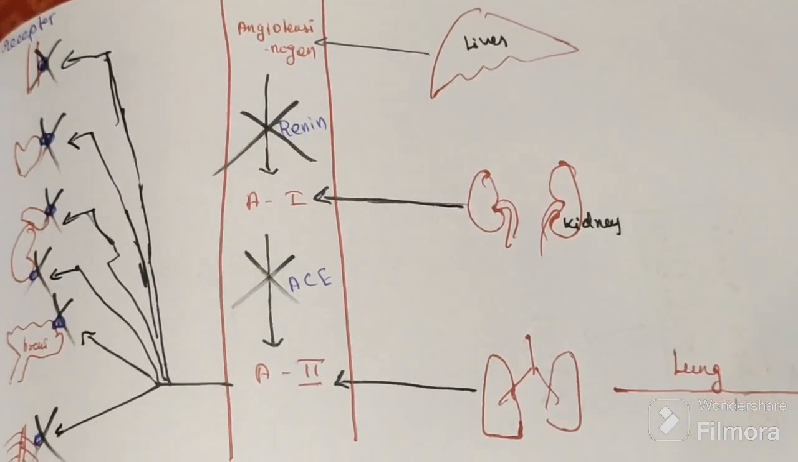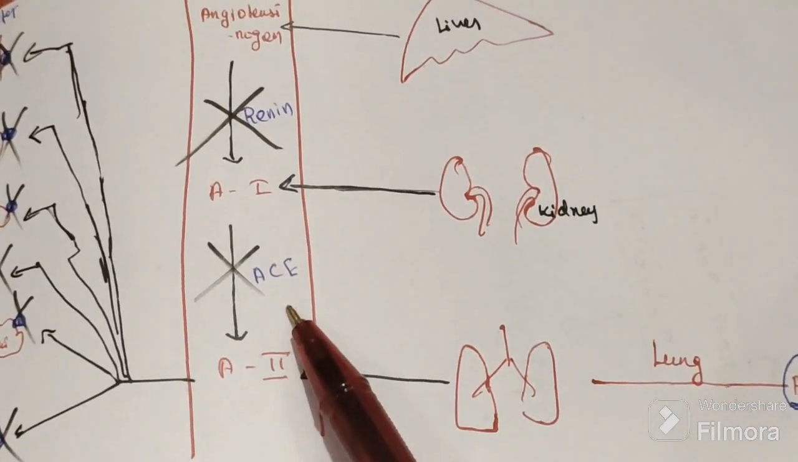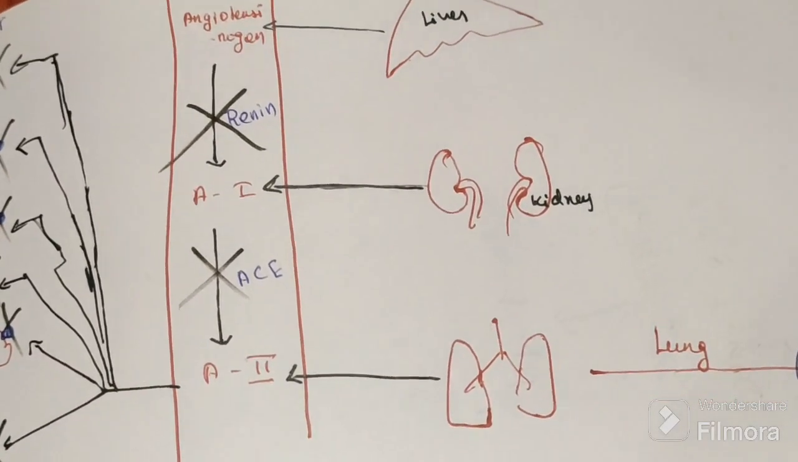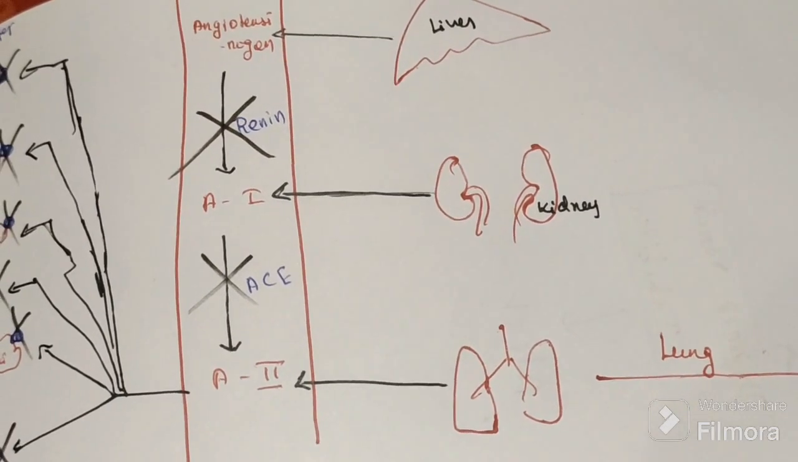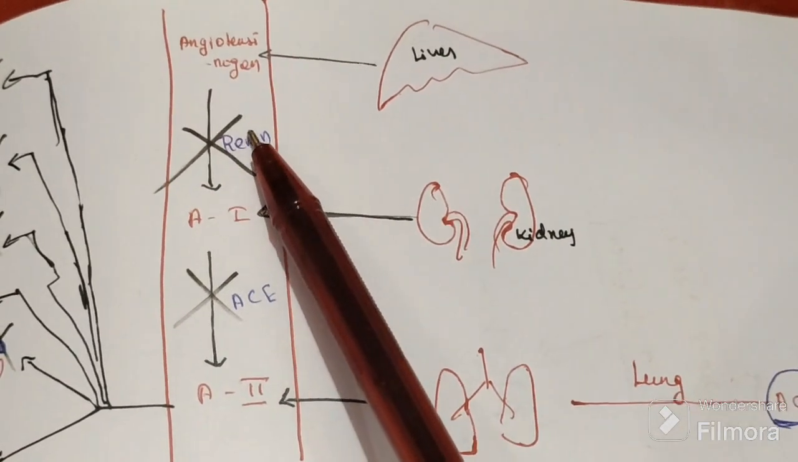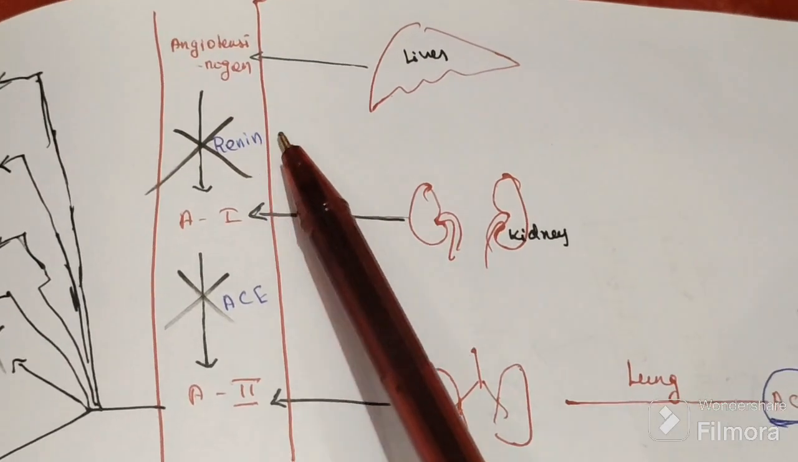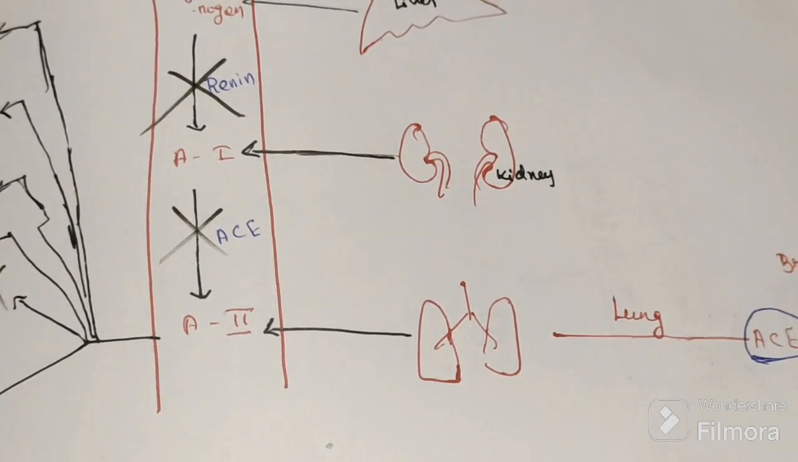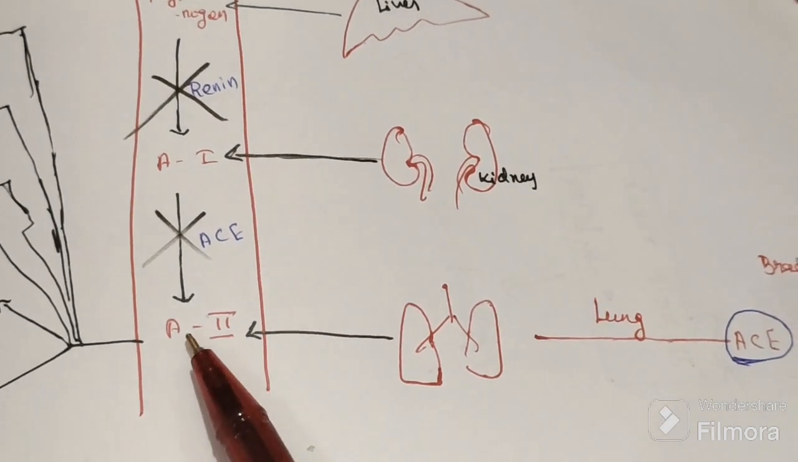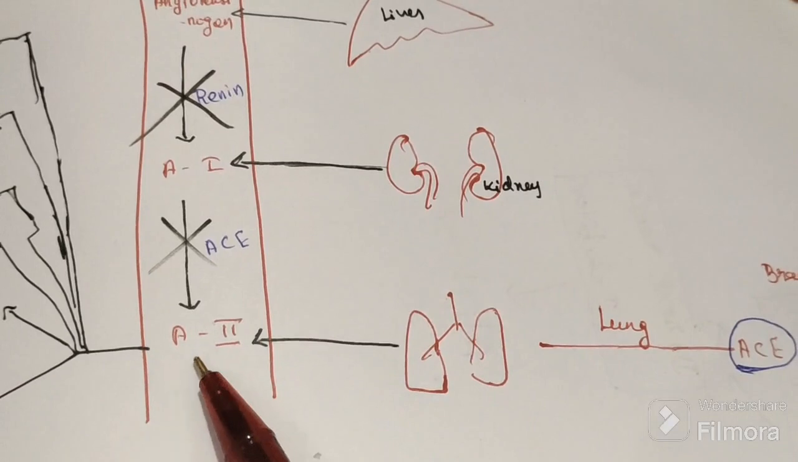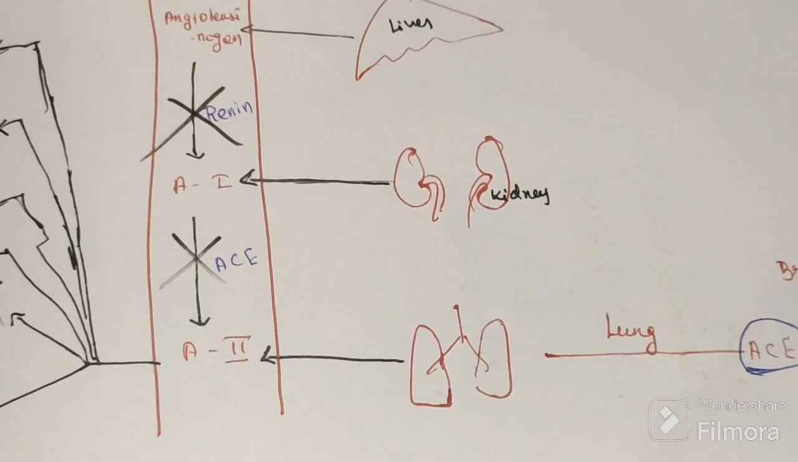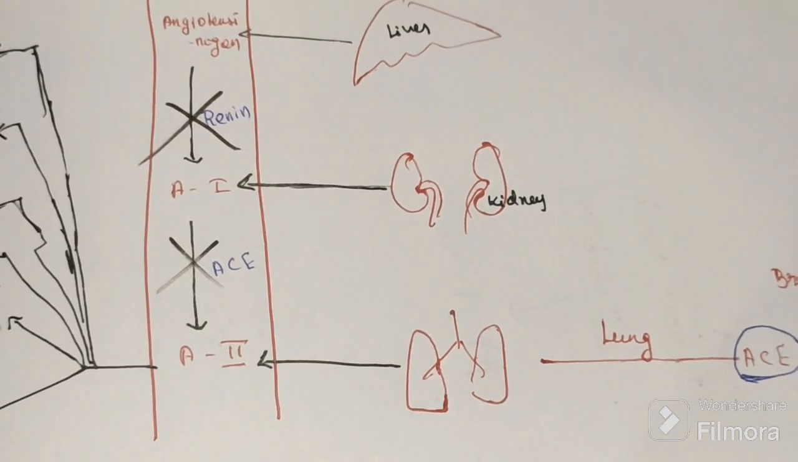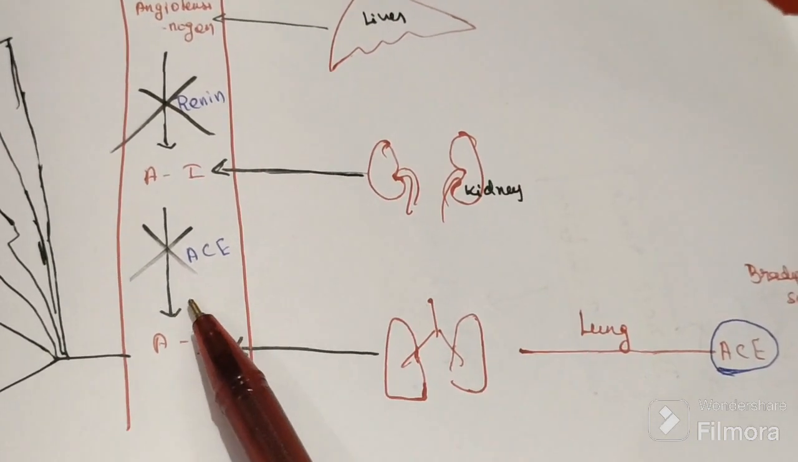Otherwise, number two, ACE inhibitor, that angiotensin converting enzyme, we want to inhibit. If you are not inhibiting renin, okay, inhibit ACE. So angiotensin 2 is not formed if you are not inhibiting renin and not inhibiting this ACE also.